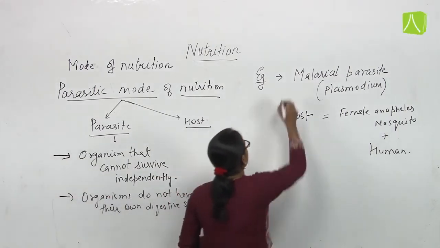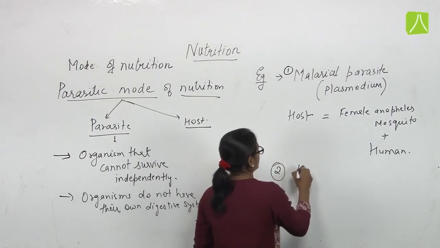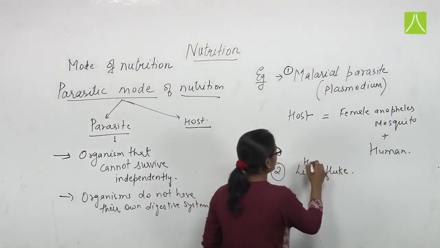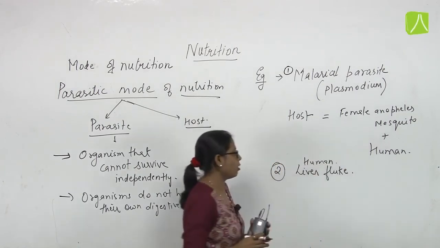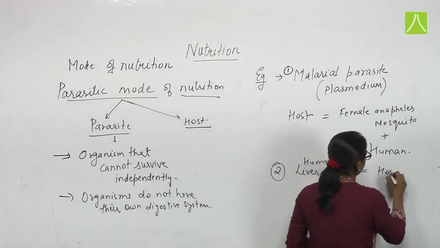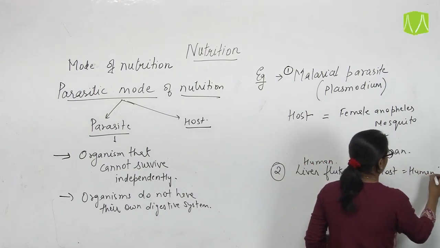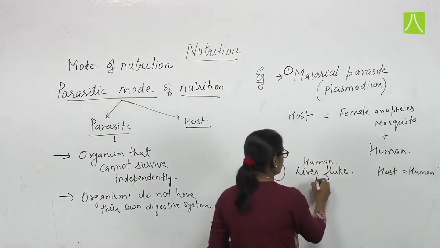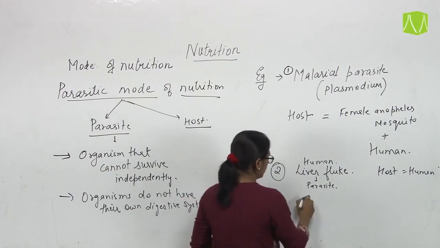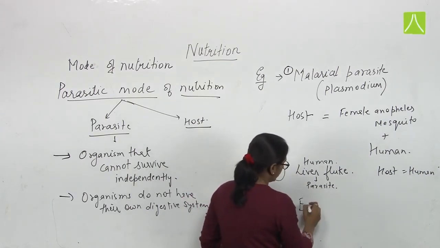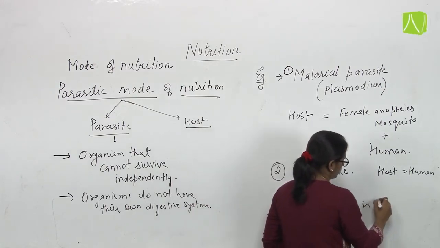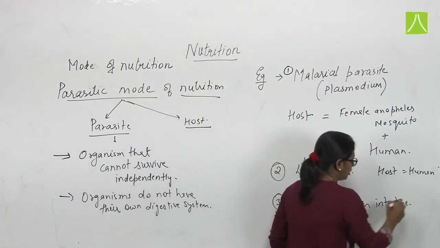Another example is the human liver fluke, a worm which again affects humans. Here the host is the human and the liver fluke is the parasite. Third, you can say E. coli present in the human intestine is also a parasite.